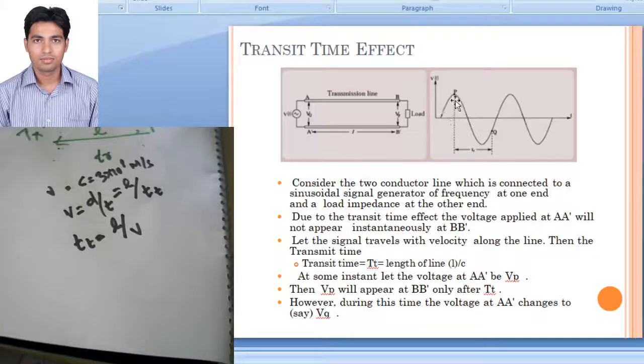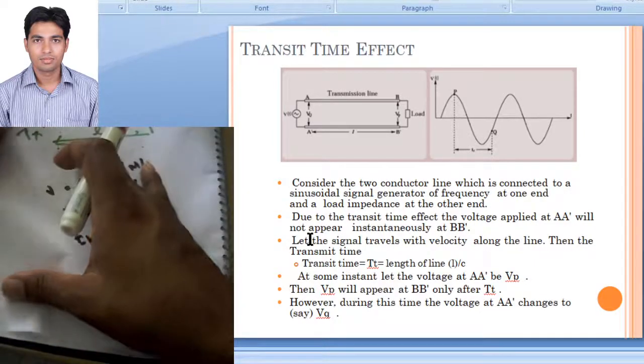Before this, we are assuming that this system is lossless, there are no losses of any kind. So this is an ideal system, it does not have any loss. Even if there is no loss, there will be a change in voltage, a voltage difference. If there were some resistance, it means the system is lossy, and then there would be some voltage difference. But we have assumed a lossless system, and still there will be a change in voltage as well as a change in phase. This is due to the transit time effect.